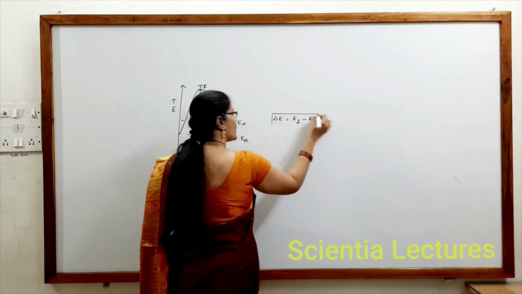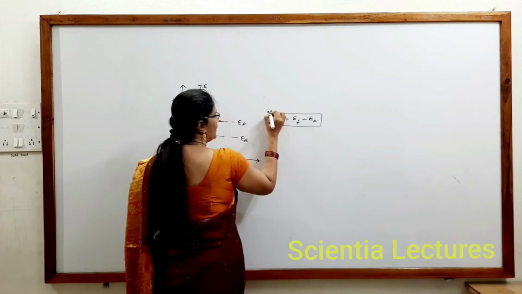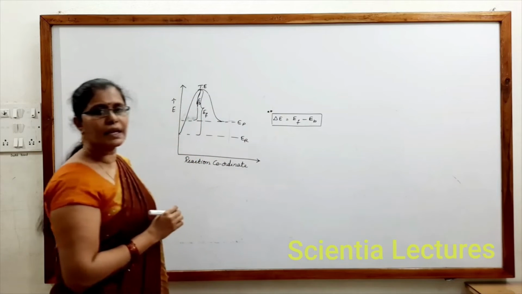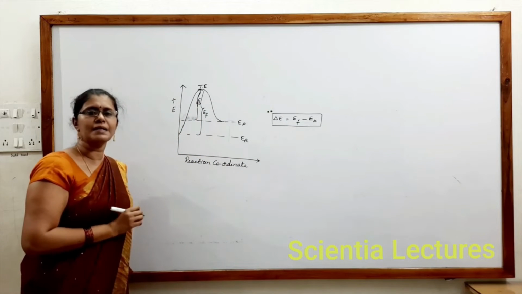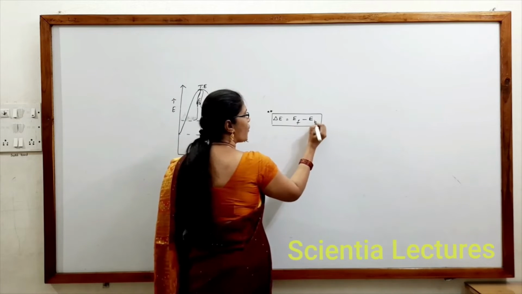This is also a very important condition to be remembered. What is delta E equal to? EF minus EB. EF is the activation energy of the forward reaction.